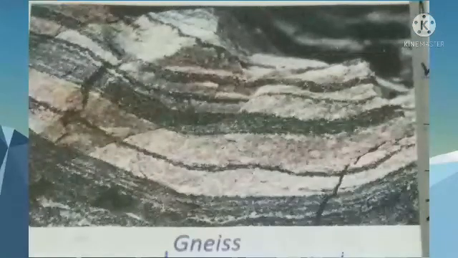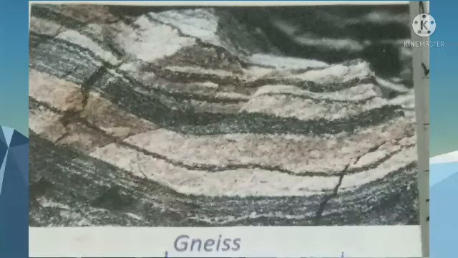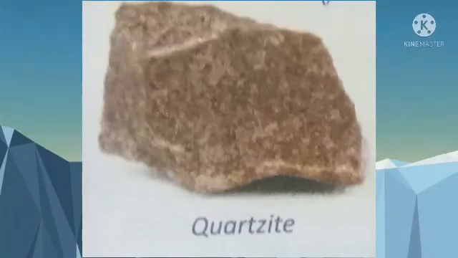Gneiss. It is formed from granite, an igneous rock. It has different kinds of minerals in it. It is used as a building stone. Next, quartzite. It is formed from sandstone, a sedimentary rock. It is rich in the mineral quartz. It is a very hard rock and is weather resistant. It is used in glass and ceramic industries and also in making jewelry and ornaments.